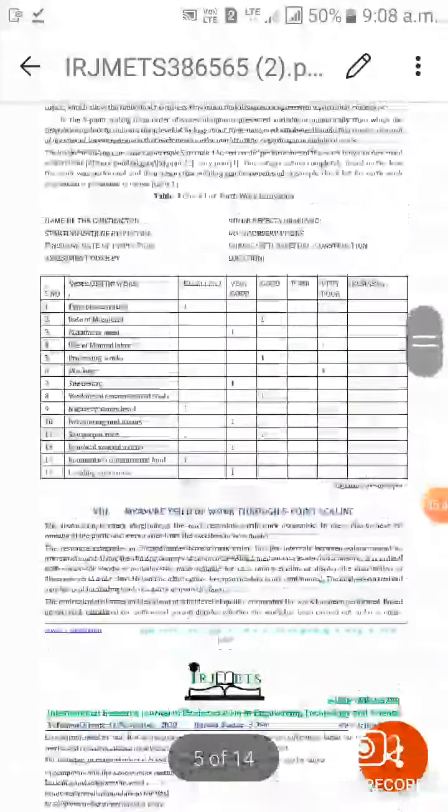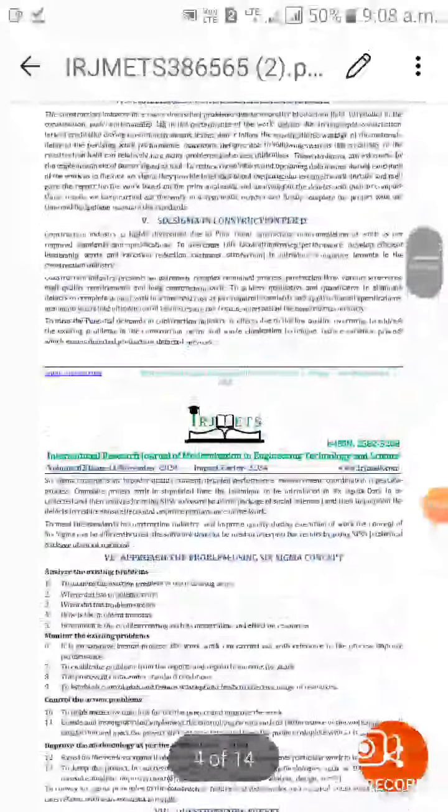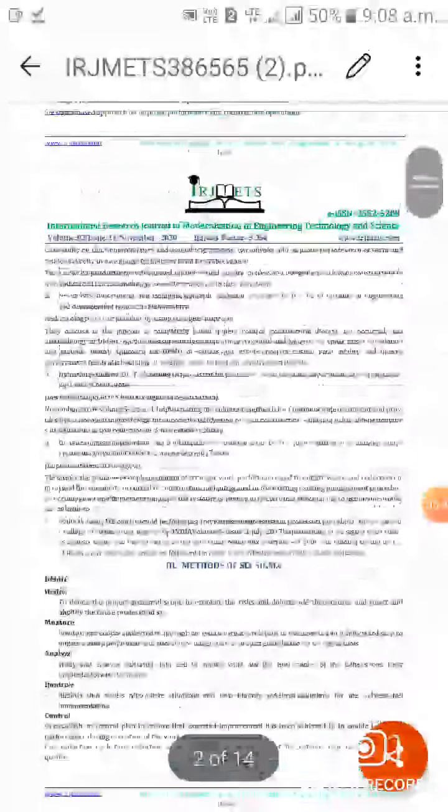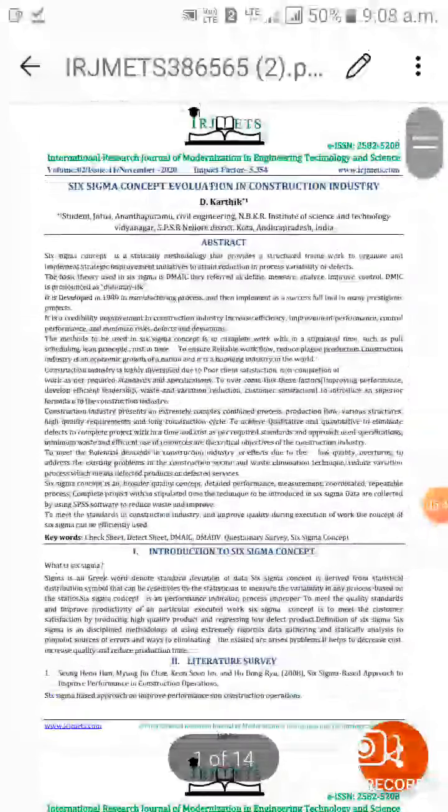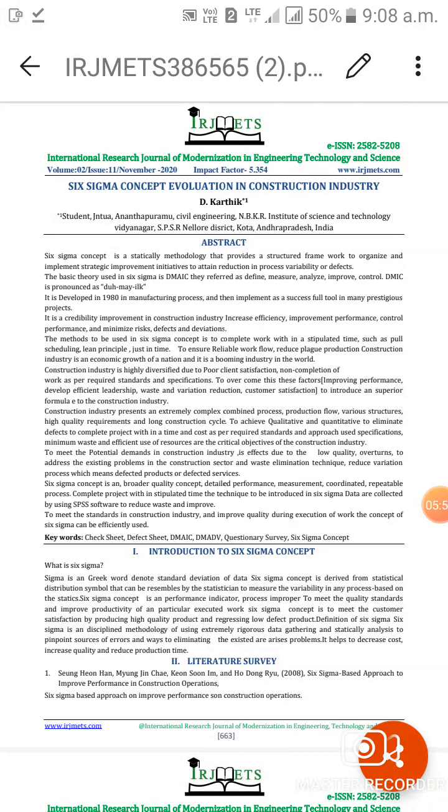Just to see how I published my paper and research paper using this platform, International Research Journal of Modernization in Engineering and Technology and Science.